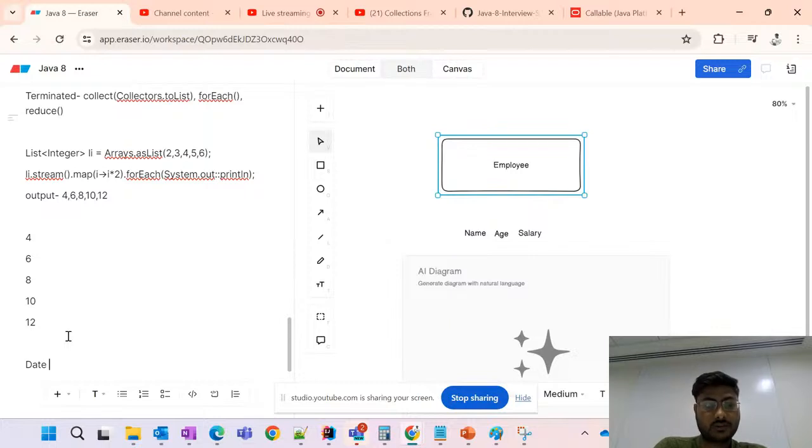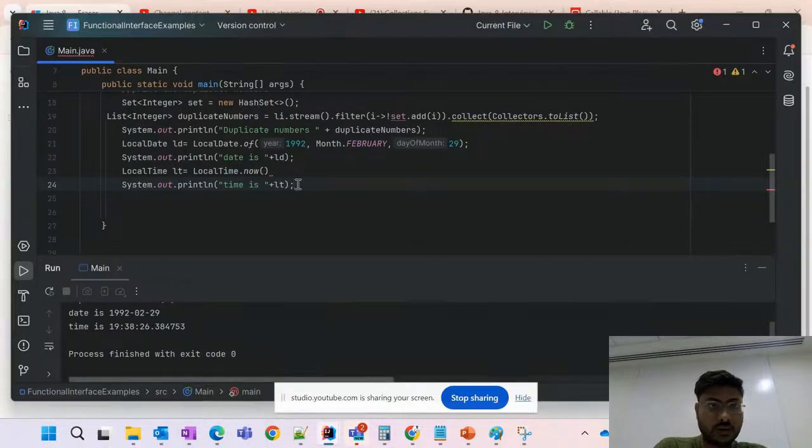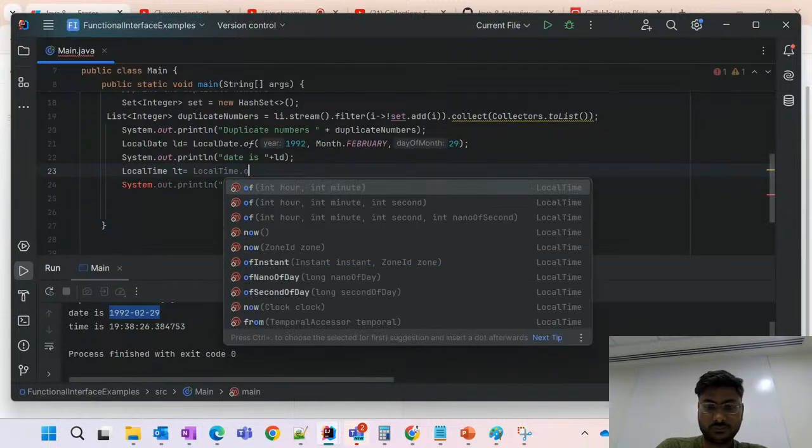So there is a method, friends. Let me show you. Yeah, like here you can see LocalDate. So LocalDate.of, and in that of you will give the year, month, and the day. Like this, we can do it. Also suppose if you want to print the time, then we can do that with LocalTime.now, LocalTime.of we can also do.